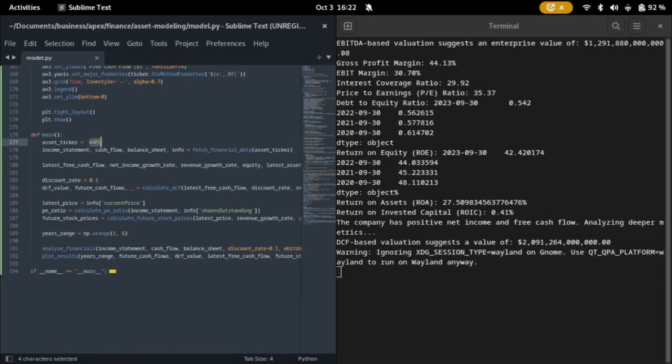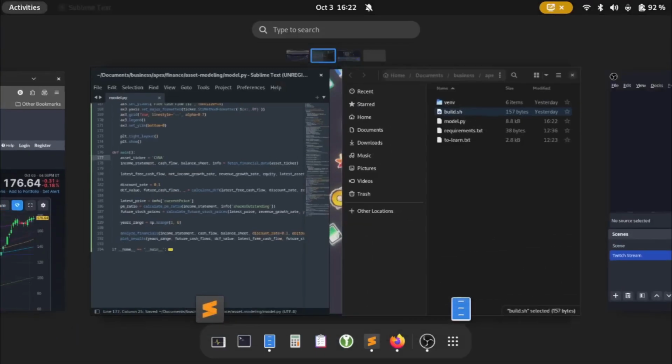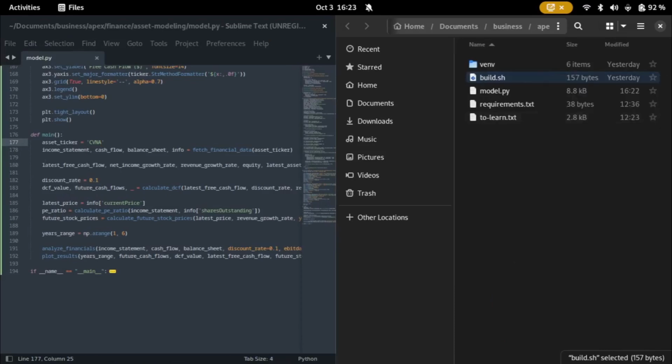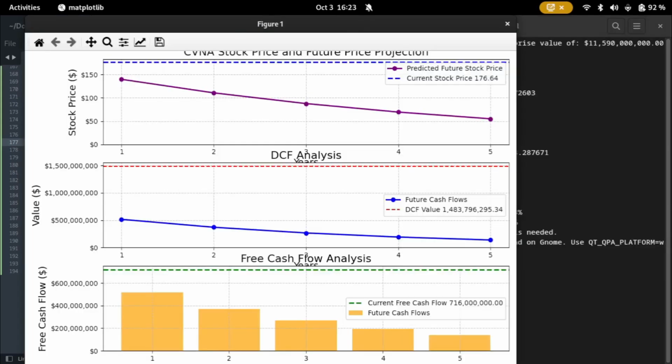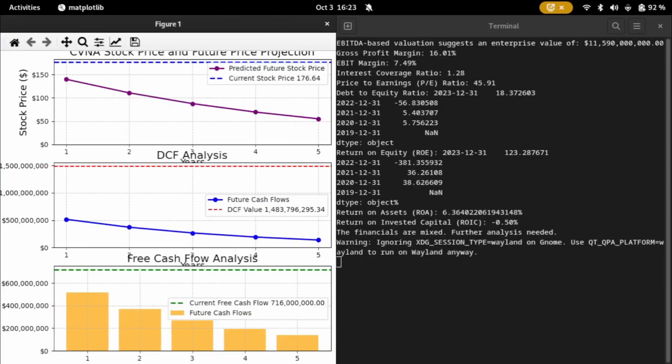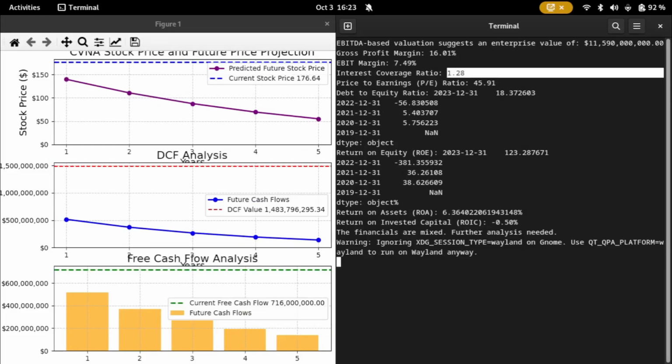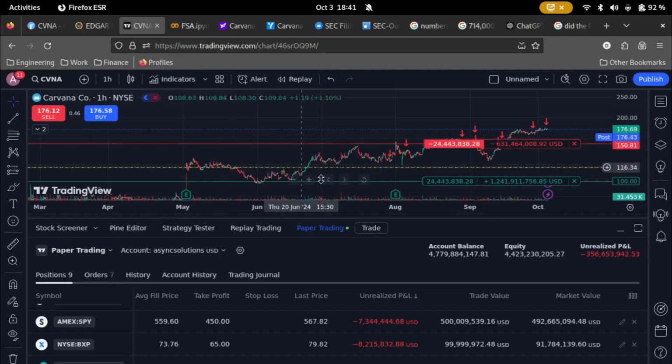So I'll go to CVNA. Let's close this. Let's rebuild it. Installing dependencies and modeling. The return on invested capital over the next few years is going to drop. I can see that happening because current price targets for Carvana are actually at 150 and the price is at 170. So doing some more research on Carvana.